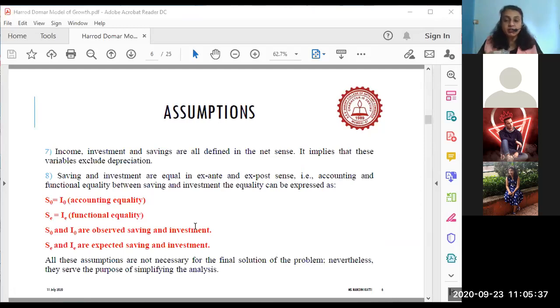Remember, in an economy it is never easy to equate savings and investment. It is always easy to say that savings must be equal to investment. But in reality, class, savings and investment are always one behind the other. Sometimes savings is ahead and investment is trying to catch up, or at times investment is ahead and people are trying to save more.